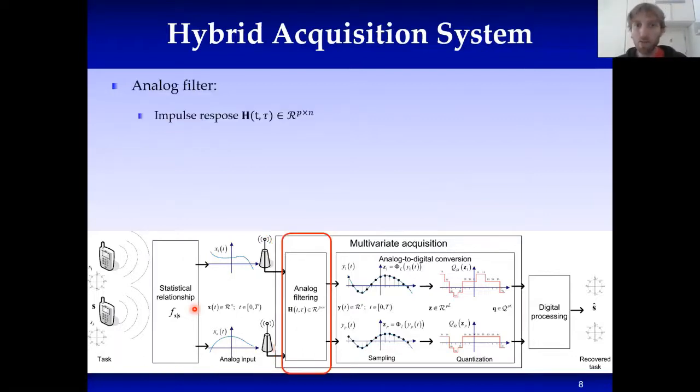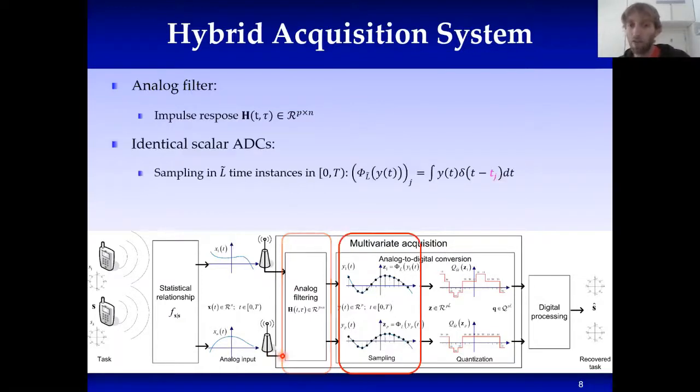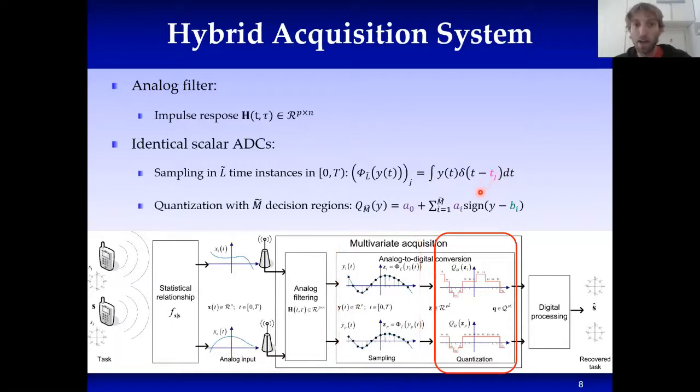Now to our acquisition system. It first consists of this analog filter with impulse response h. The outputs of the analog filter are fed into identical scalar ADCs, which consist of sampling, modeled via convolution with delta functions at the sampling time instances tj, and quantization, which is modeled via a sum of step functions where the parameters bi dictate the decision regions and the parameters ai dictate the values assigned to the decision regions.